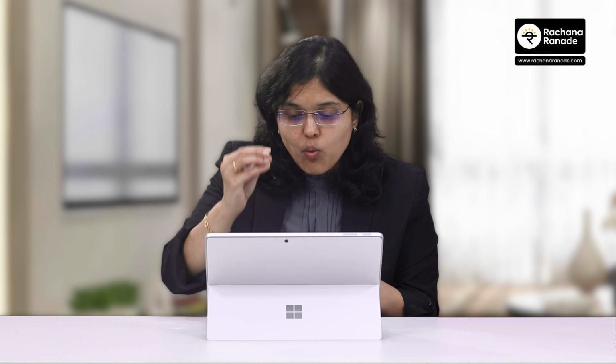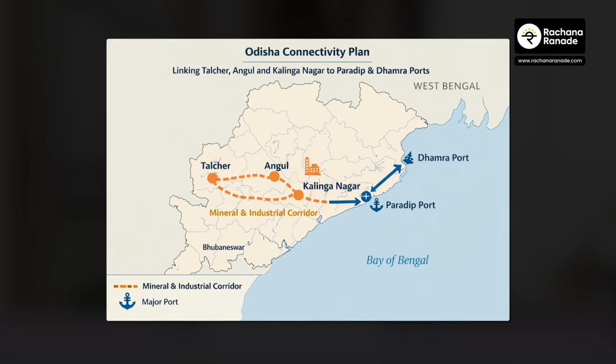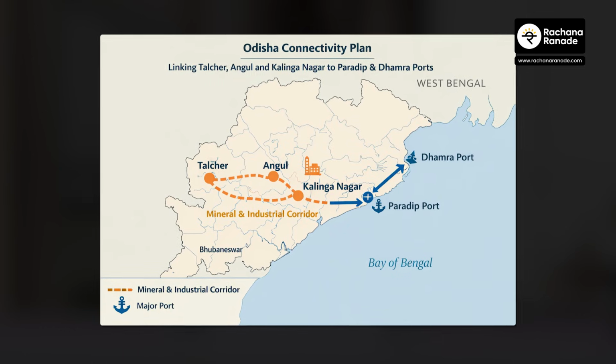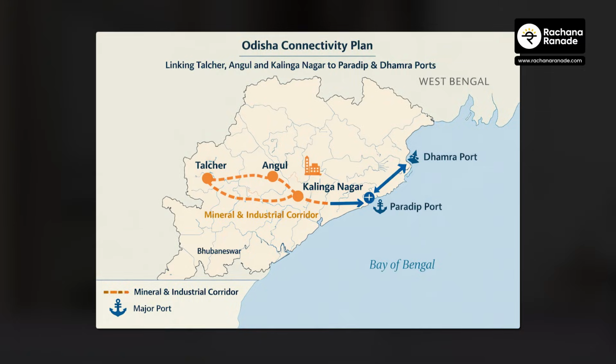And second one, they are going to operationalize 20 new national waterways, wherein they are planning to connect mineral rich areas, industrial centers and ports. Okay. So she also mentioned specific states, something like Kerala, where all these mineral rich areas can get benefited if they can get better connectivity.